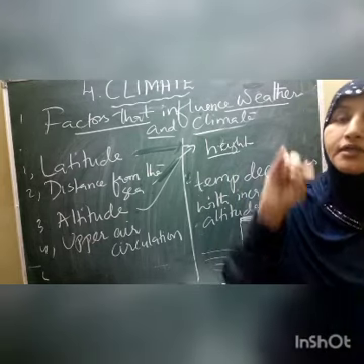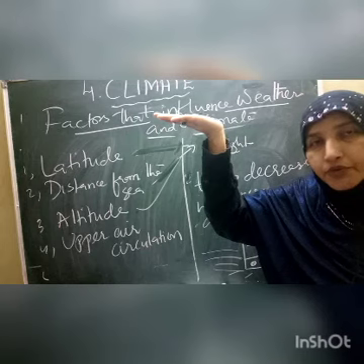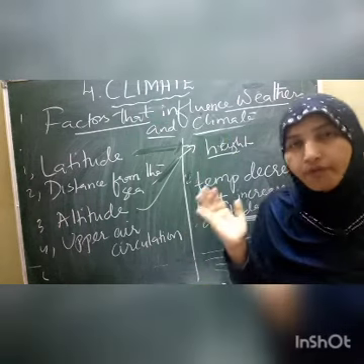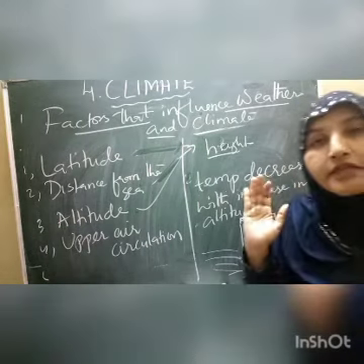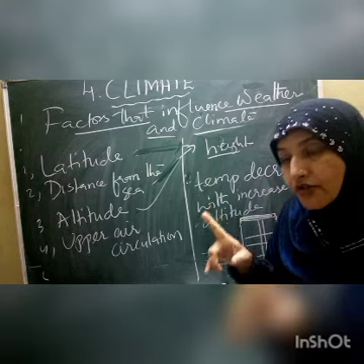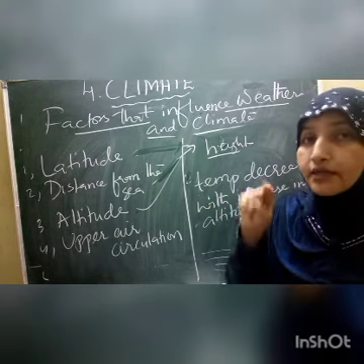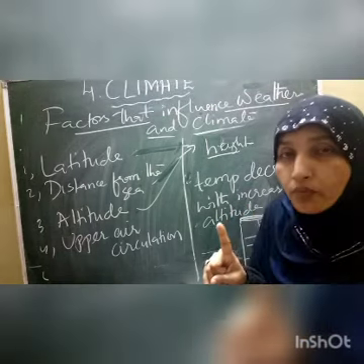But still Ooty is a hill station because it is situated at a high altitude. Take another example. You heard about Rajasthan. Rajasthan is an area where the temperature exceeds 50 degrees Celsius also. But in Rajasthan, there is one hill station that is very cool. In the same area, one hill station is very cool, called Mount Abu.